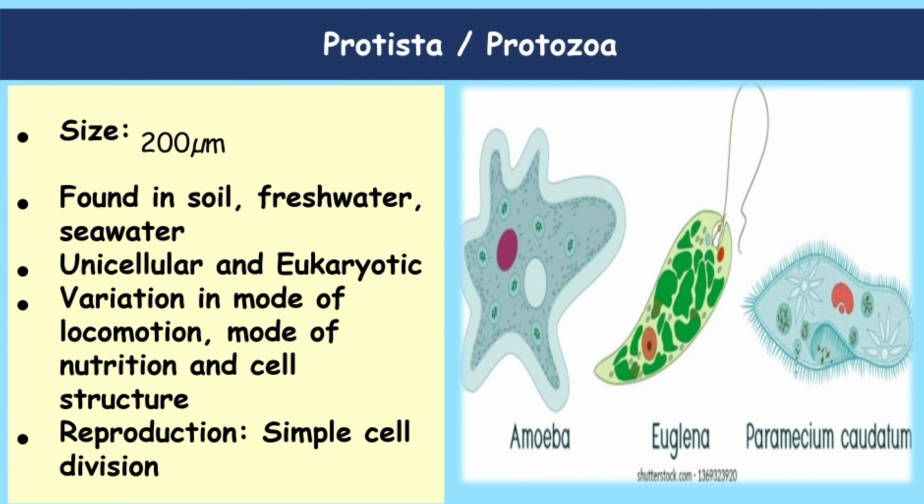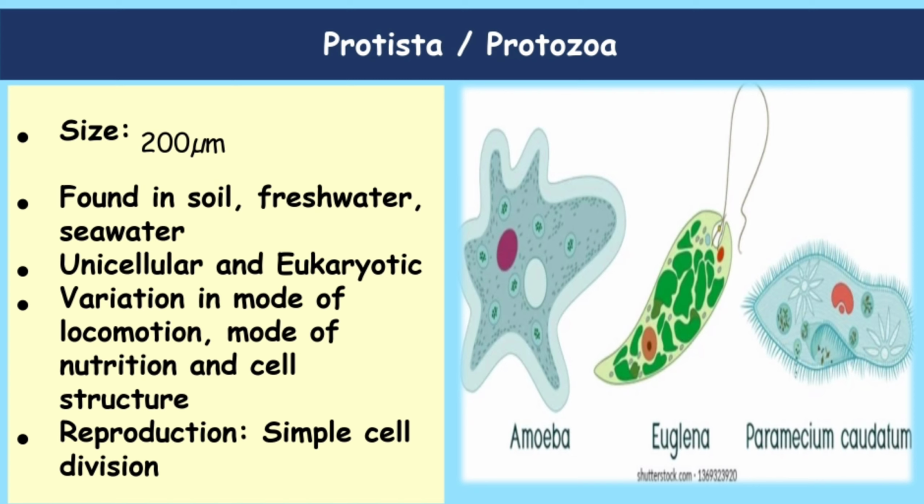Next we'll study protista or protozoa. The size of protozoa is 200 micrometers. Where are the protozoa found? Found in soil also. They are found in fresh water. They are found in sea water also. Some are found in the body of other organisms, which are known as pathogenic. Protozoa are unicellular. They are placed under eukaryotes.